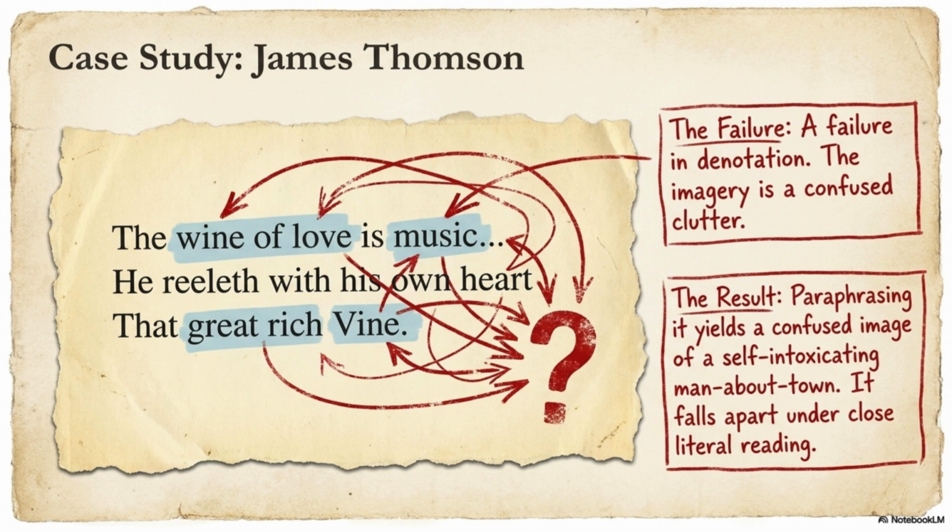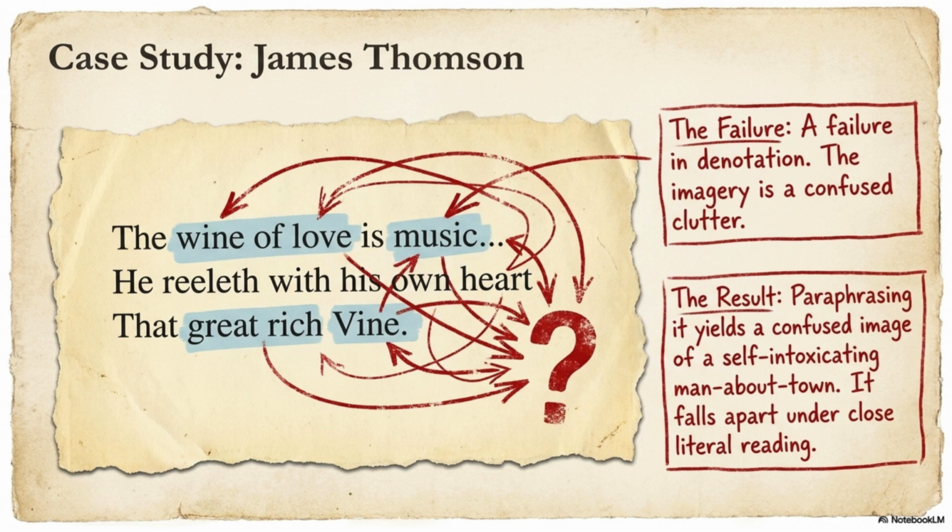A man drinks wine. The wine becomes music. The music becomes love. The love becomes a vine. The man becomes intoxicated by his own heart. The result is difficult to visualize clearly. The image becomes unstable.